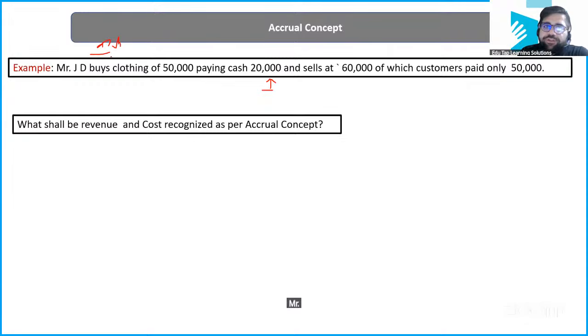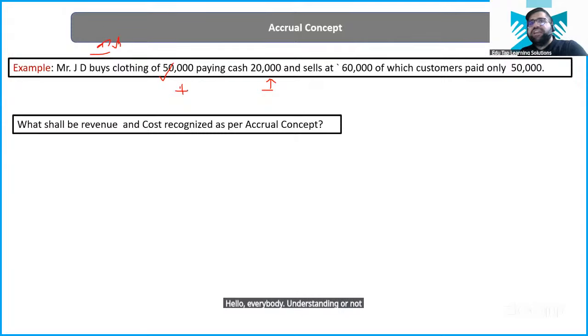JD buys the clothing of 50,000 by paying just cash of 20,000. So I will record this at the price of 50. Why? Because my expense has been realized. The obligation has been realized. Hello, everybody, understanding or not?